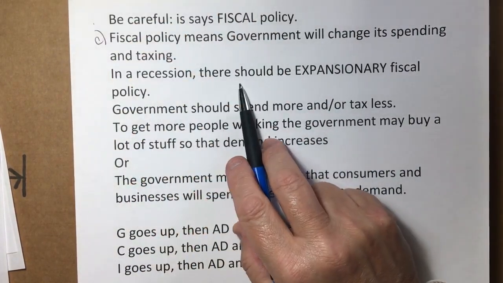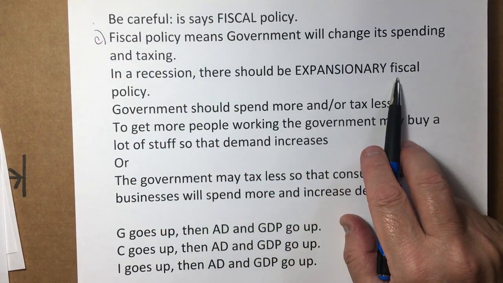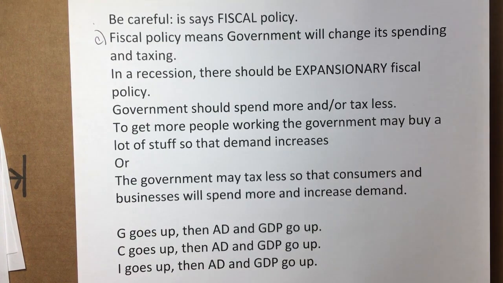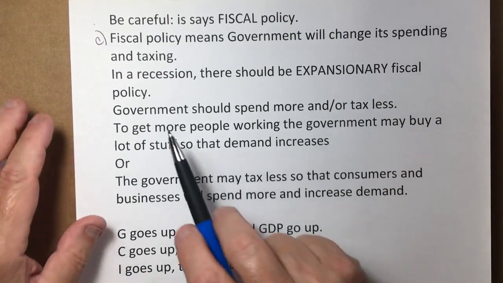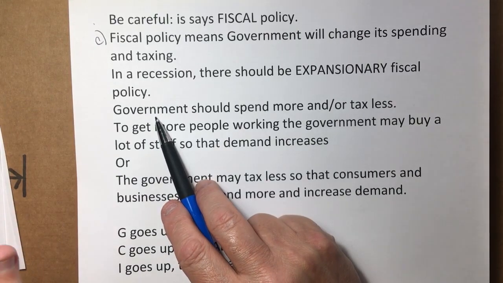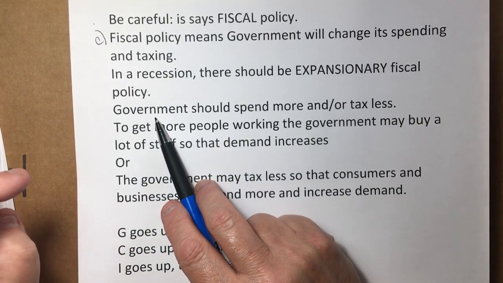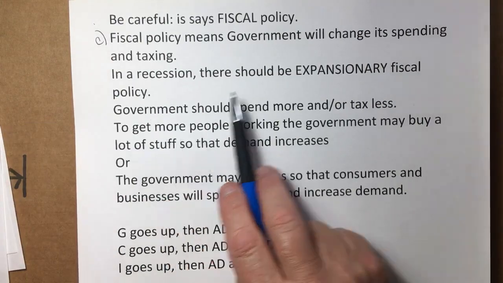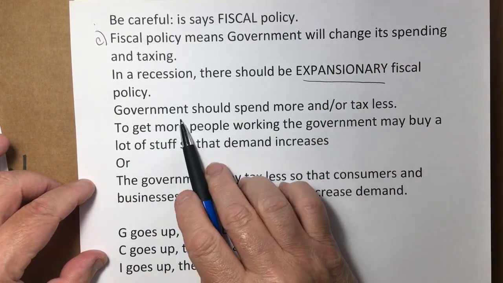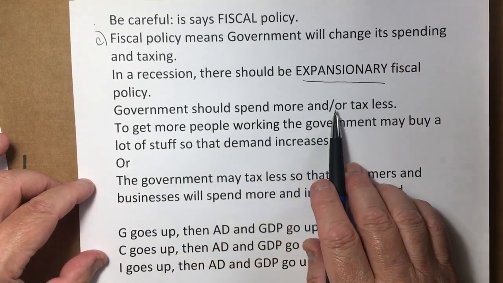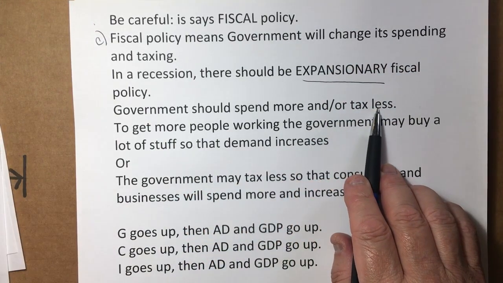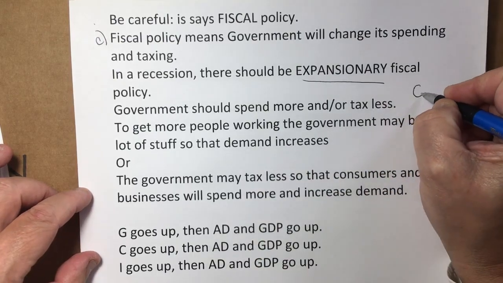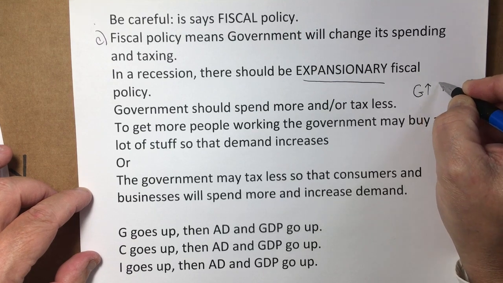In a recession, there should be expansionary fiscal policy. And this country is in a recession. They have cyclical unemployment. They are above full employment. Their unemployment rate is above the 5% of full employment. So basically, in expansionary fiscal policy, the government should spend more and or tax less. That's expansionary fiscal policy. The government should spend more, G should go up, or they should tax less.